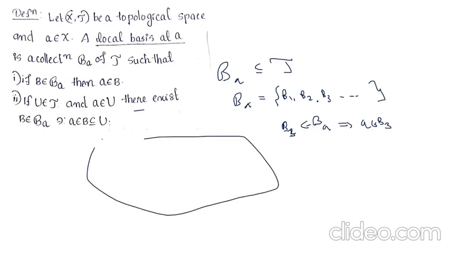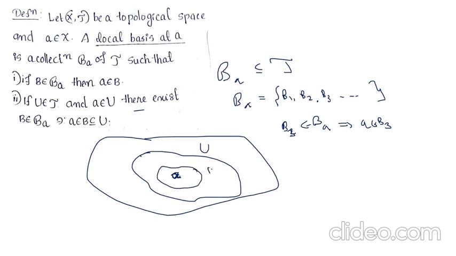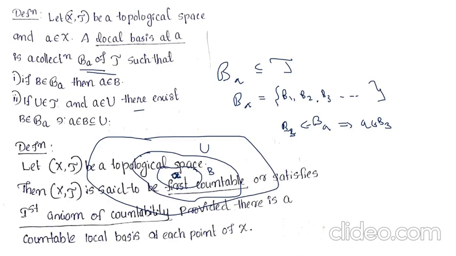That is, if we take an open set U and an element A, if A belongs to U, then we have to get a member from B_A such that A belongs to B subset of U. If these two conditions hold, then we say that the set of all B_A forms a local basis at A. Move on to the next definition.